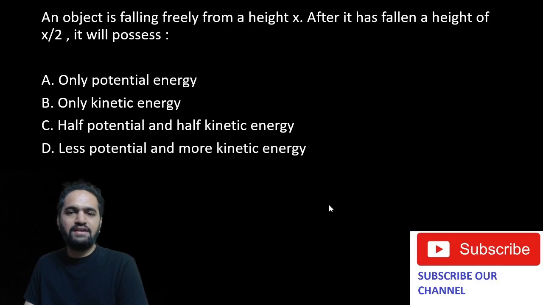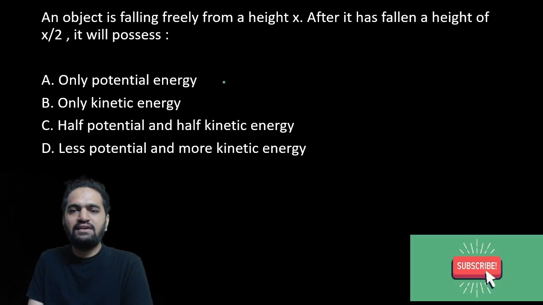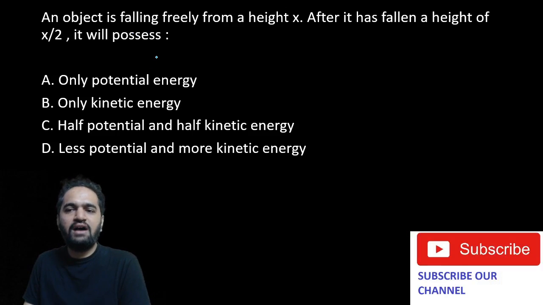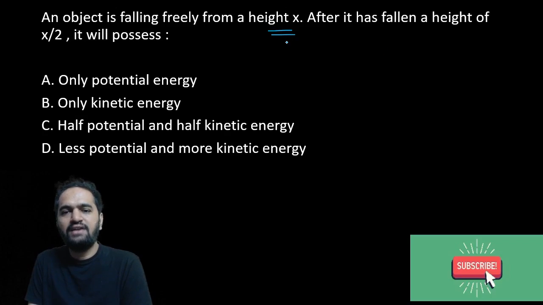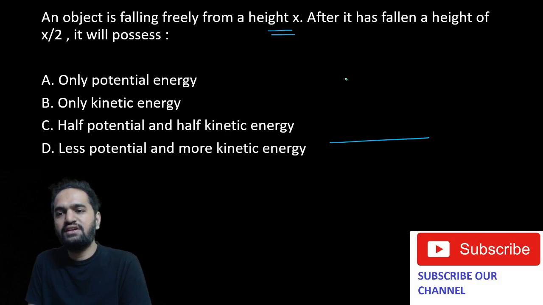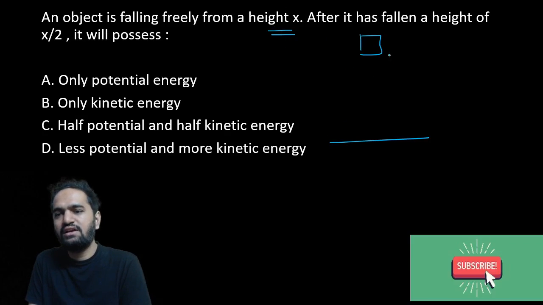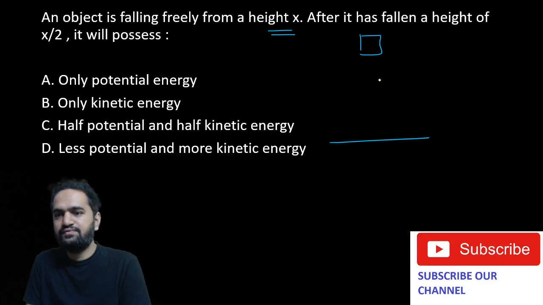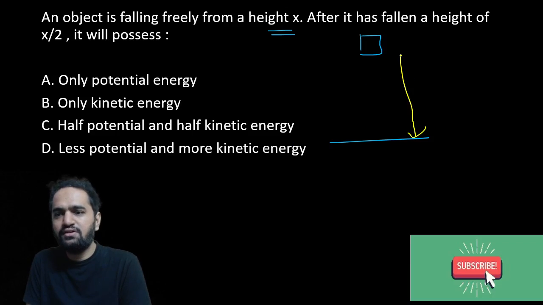Okay, so your time is up. Let us just see what is going to be the answer. Now what they're asking is, an object is falling freely from a height x. So what is the height? The height is x and the object is falling from a certain height. Let us just assume that this is the object and it is falling, right? And the height in this case is x.